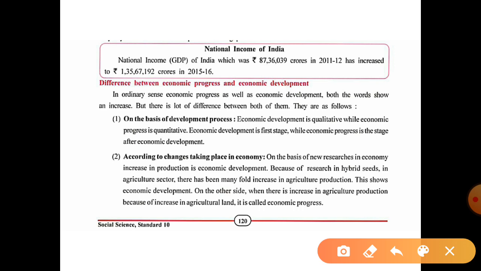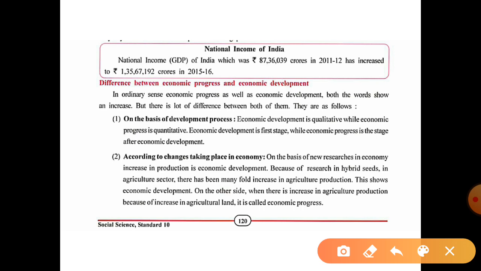Progress tells us about increment, and development also tells us about increment. But there is a lot of difference between these two. The differences are as follows.